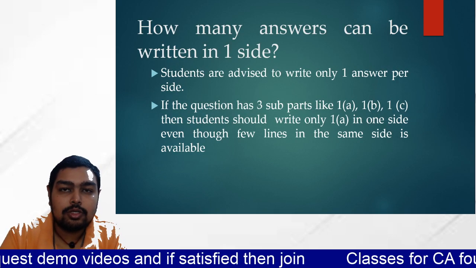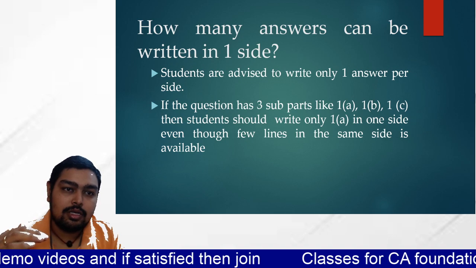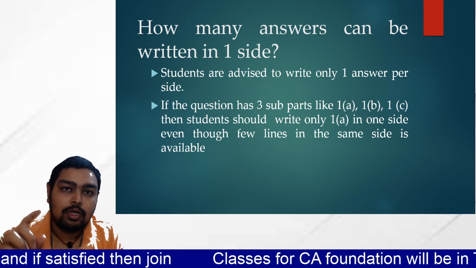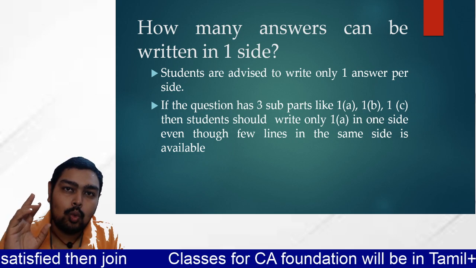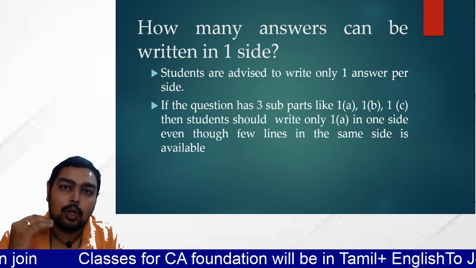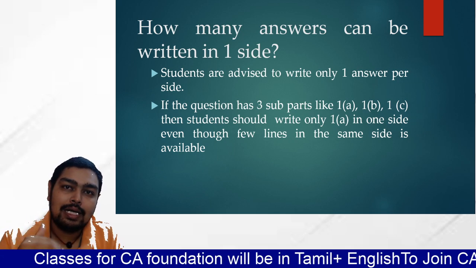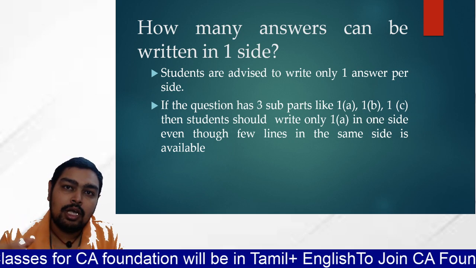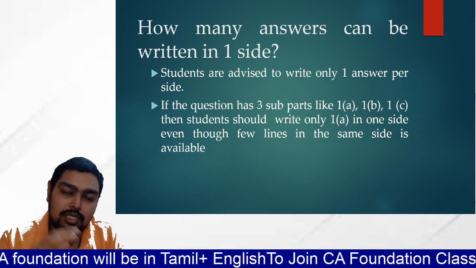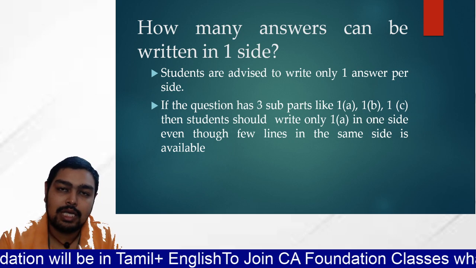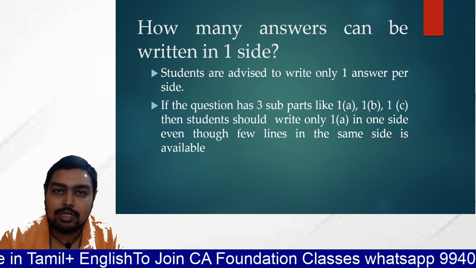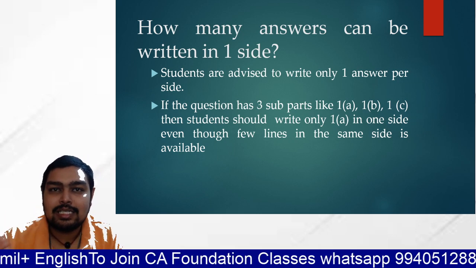The first question is, how many answers can I write in one side of exam paper? See, you can write only one answer in one side. For example, if question number 1 has A, B and C, and you finish answering 1A in 6 lines, still you have a lot of space in the same side. You should not write question number 1B in the same side. Go for the next side.